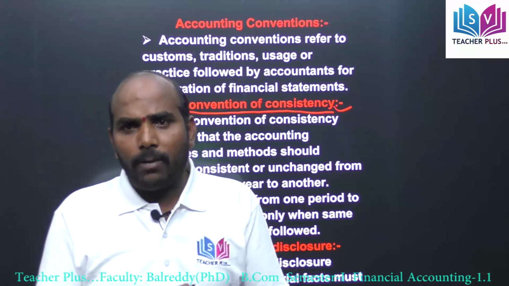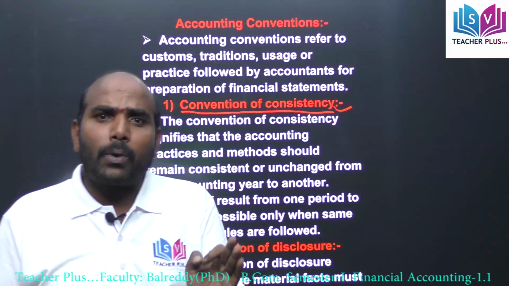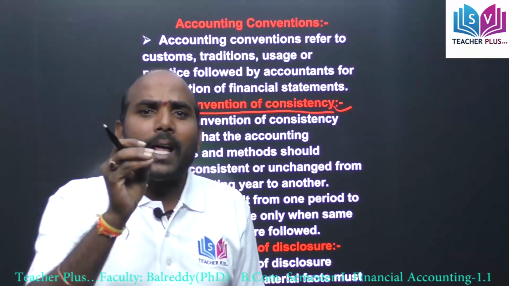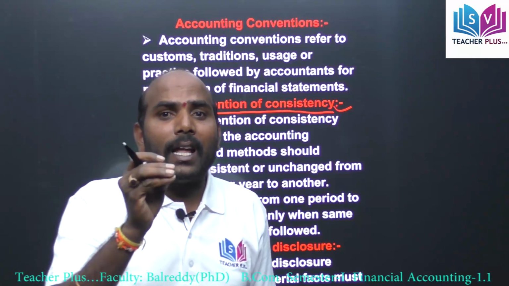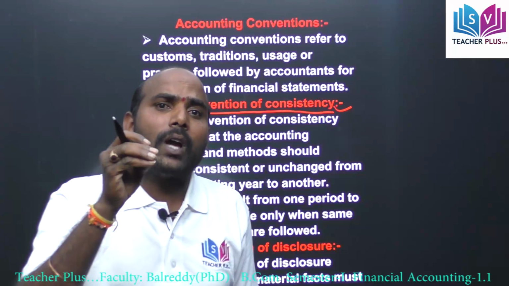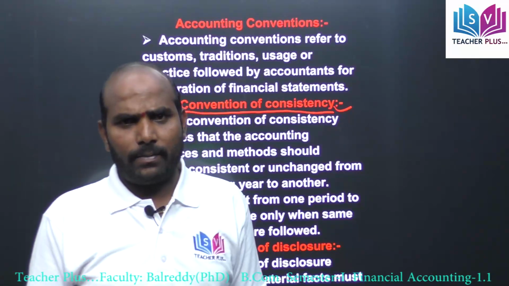For example, for the calculation of depreciation or the provision for depreciation, if we adopt the straight line method, in that situation you have to follow the same method for every year.